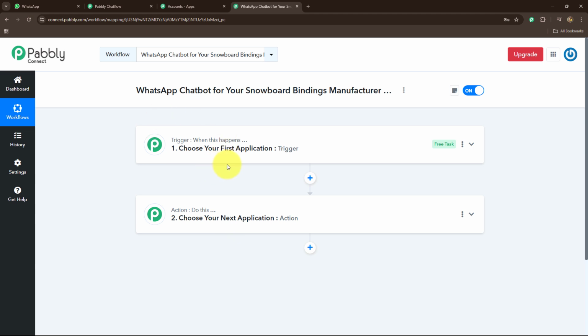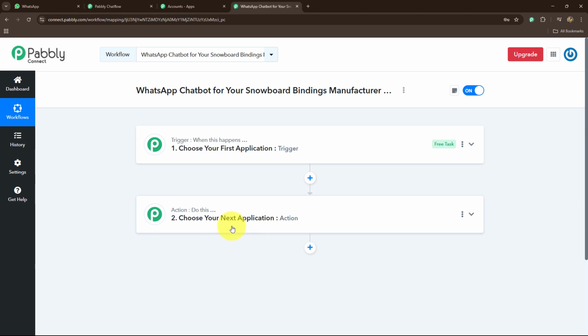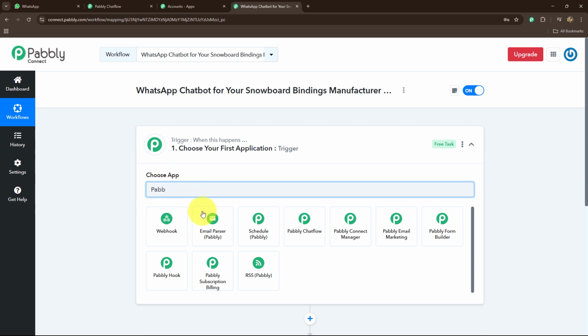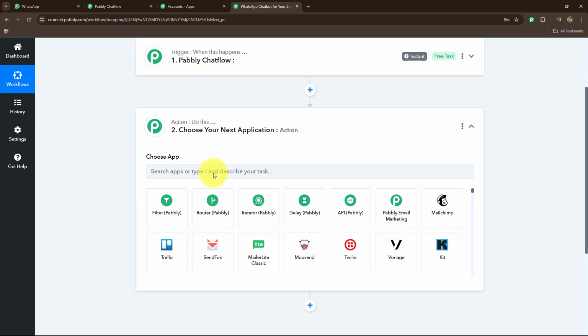So here, because I want that as soon as I'm going to receive the responses of my customers through this flow that I'm creating, the response should be added in my Google Sheets in a spreadsheet that I'm maintaining for all the leads detail. Okay, so that here I'm going to take my trigger step as Pabbly Chatflow, because I'm going to receive the responses through Pabbly Chatflow, and in action I'm going to take Google Sheets.